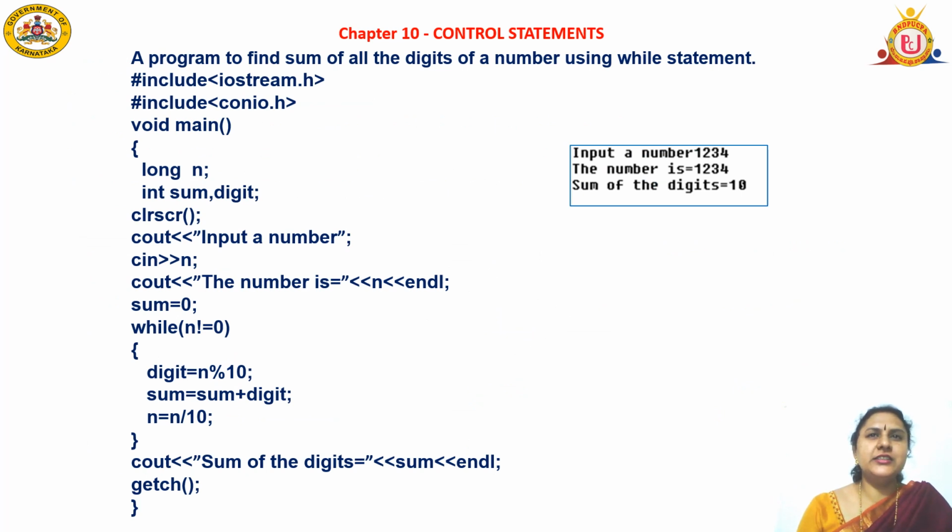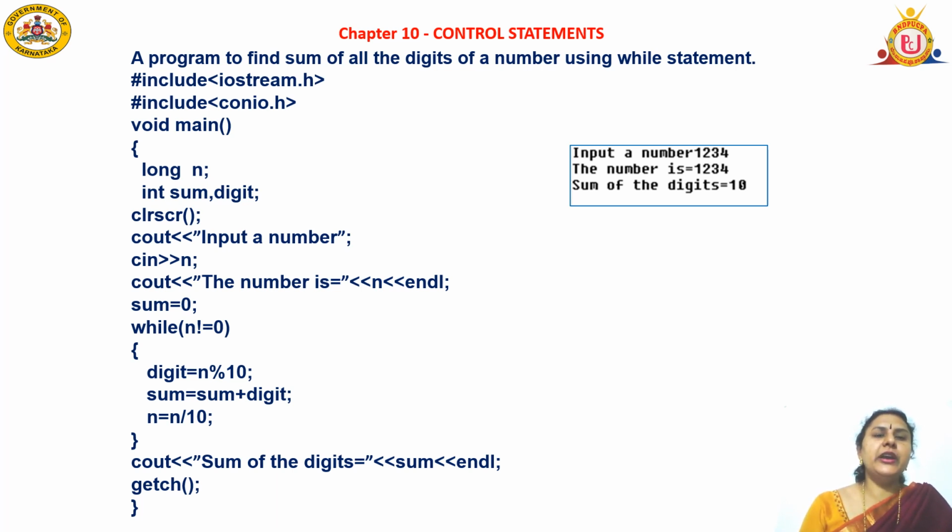Now let us discuss a while loop program to find the sum of digits of a number. First the declaration statement: declare variables long n and sum, digit. Input a number and initialize sum to 0. Next check the condition: if the given number is not equal to 0, repeat this loop. First I want to find the remainder value, so digit is equal to n modulus 10. The remainder value will be stored in digit.